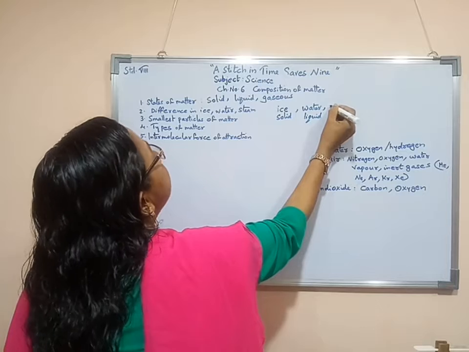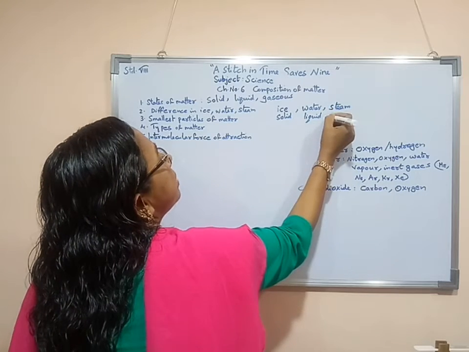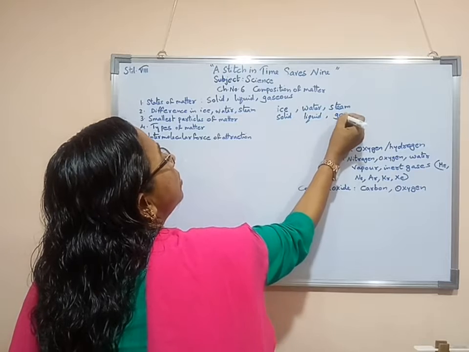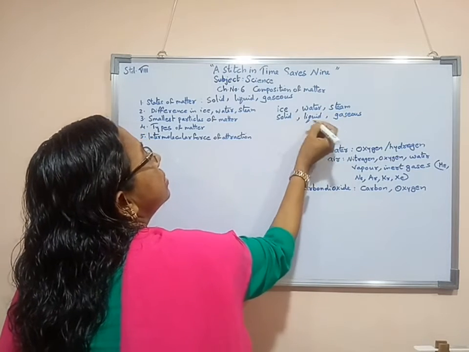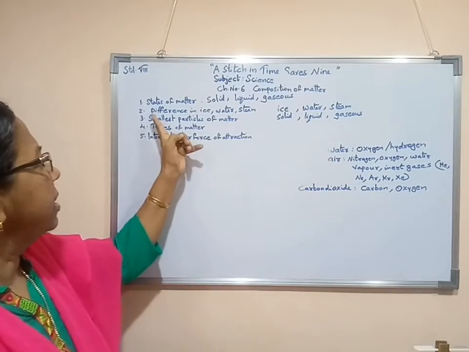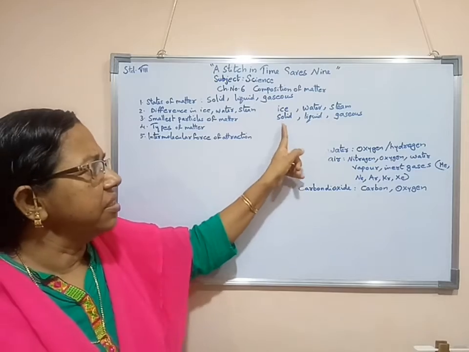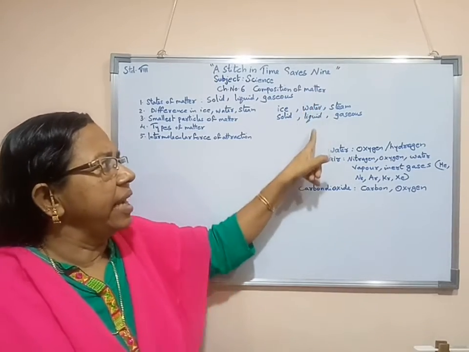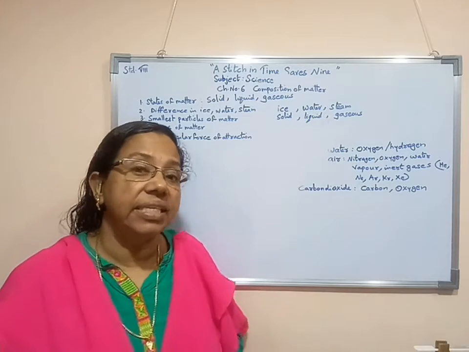And here steam means a water vapor, that is available in the form of gaseous. So we can say that here the difference in ice, water as well as steam is ice is in solid state, then water is in liquid state and steam is in gaseous state.